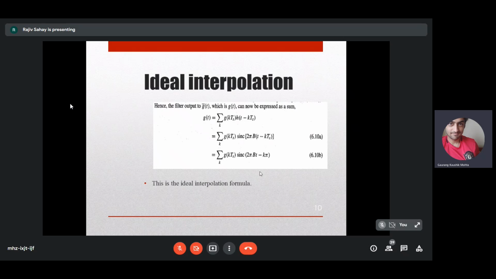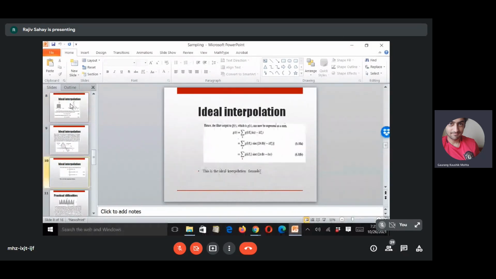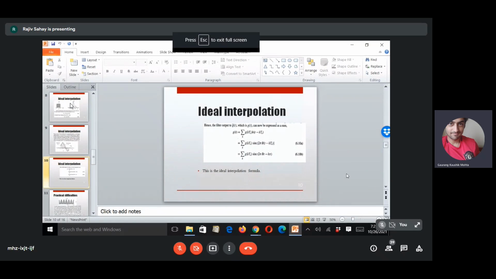Open Wikipedia, study from Wikipedia. You have fantastic web pages in Wikipedia on sampling. If you can get hold of BP Lathi, you can study from there also. It is a very good chapter in BP Lathi on sampling.